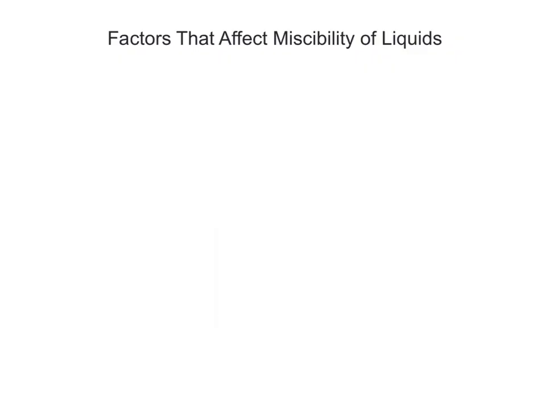Now that we've studied various intermolecular forces, it's time to examine the factors that affect the miscibility of liquids. Miscibility is a property of substances to mix in all proportions. For example, ethanol and water are miscible, whereas oil and water are said to be immiscible. These two examples lead to the generalization, like dissolves like.